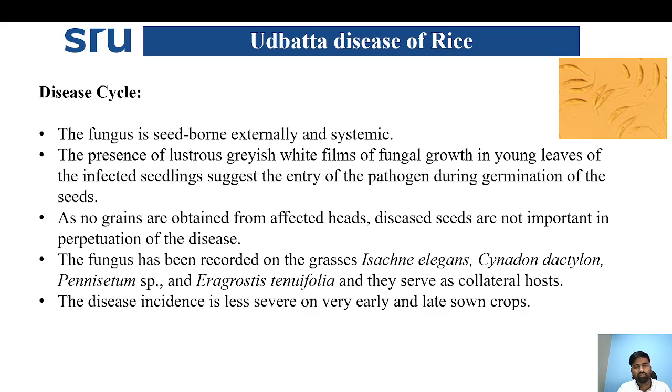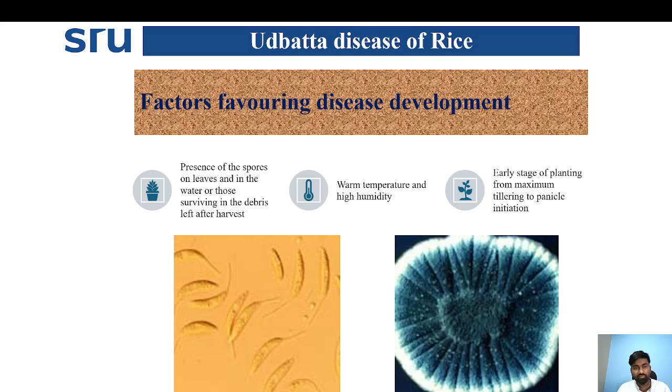As no grains are obtained from the affected head, the disease seeds are not important for the disease occurrence. The fungus has been recorded on grasses like Cynodon, Dactyloctenium, Pennisetum, and other wheat species present in rice cultivation, which act as collateral hosts. The disease incidence is severe on very early and late sown crops.